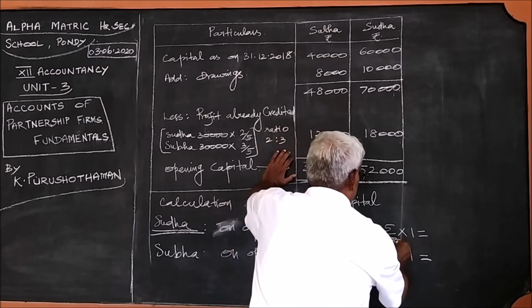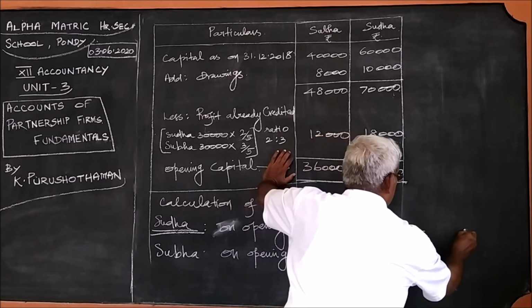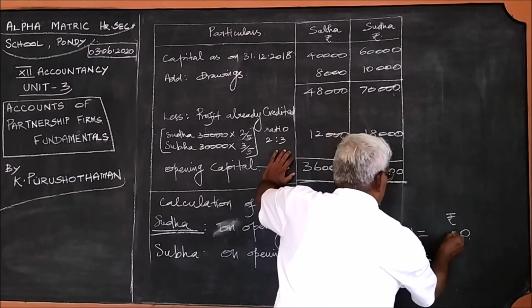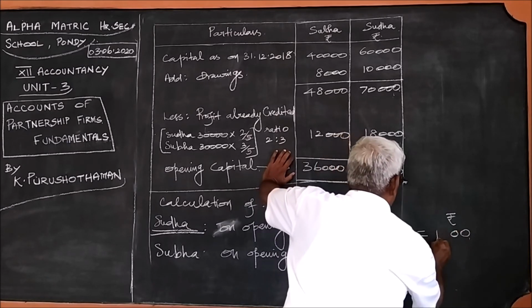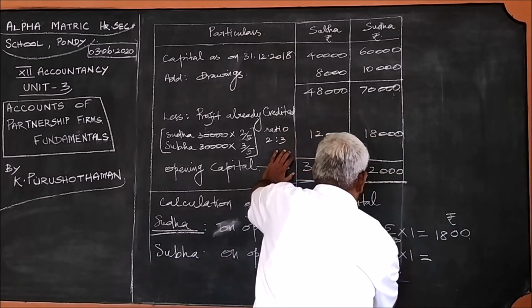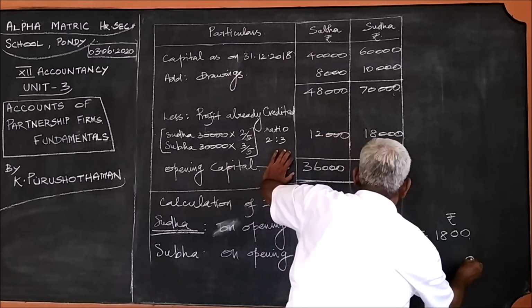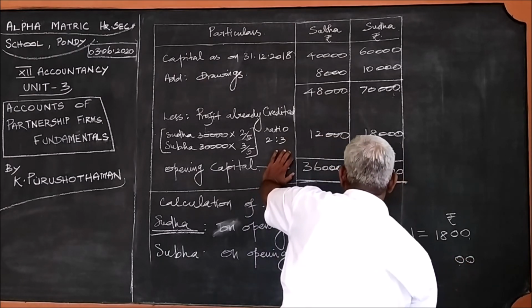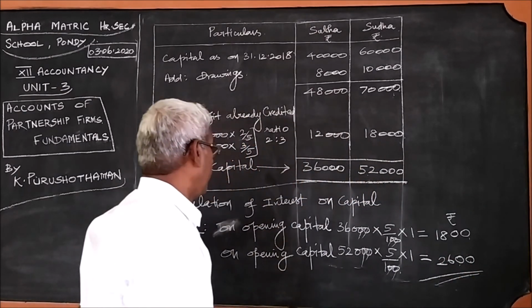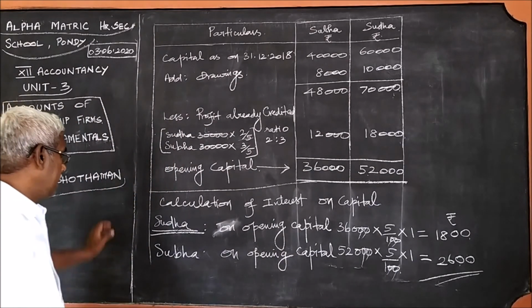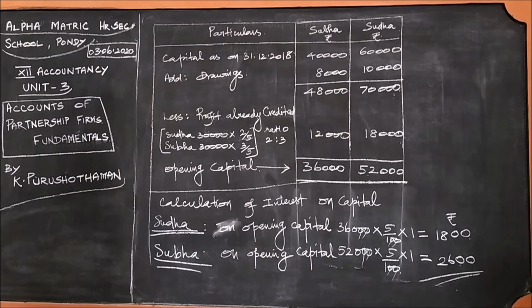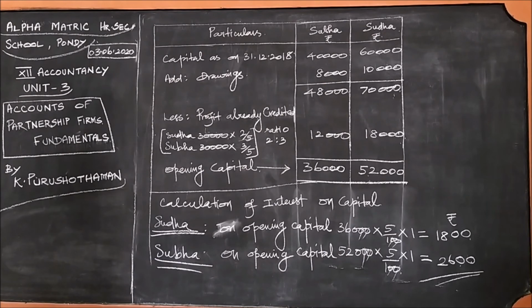You can simplify and write: 1,800 for Sudha and 2,600 for Subha. These are the two interest on capitals.